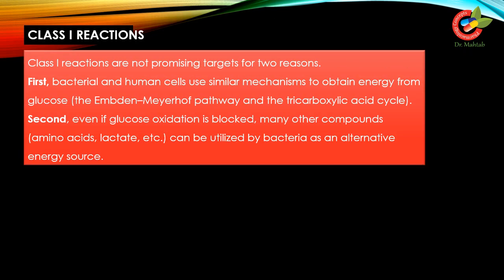Class 1 reactions are not promising targets for two reasons. First, bacterial and human cells use similar mechanisms to obtain energy from glucose. Second, even if glucose oxidation is blocked, many other compounds like amino acids, lactate, etc. can be utilized by bacteria as an alternative source of energy. So these class 1 reactions are not promising or good targets for antibacterial drugs.